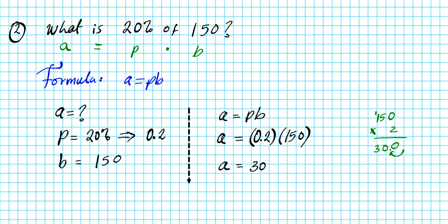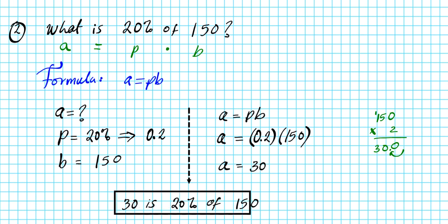So what does this answer mean? It means that 30 is 20% of 150. Okay, so this is another type of example that you can use the APB percent formula to solve. Alright, let's take a look at another problem, question number 3.